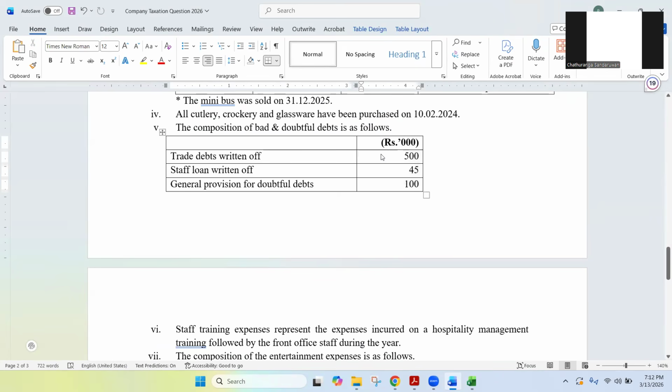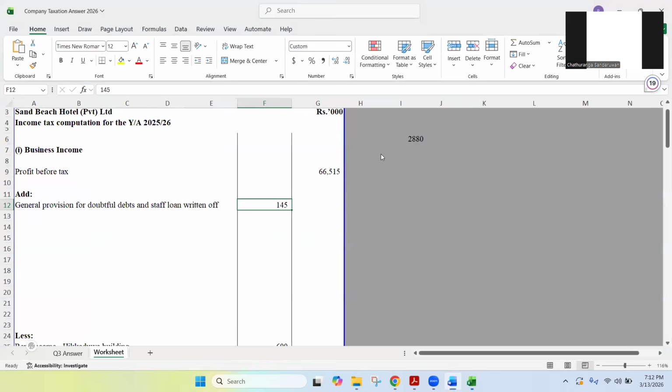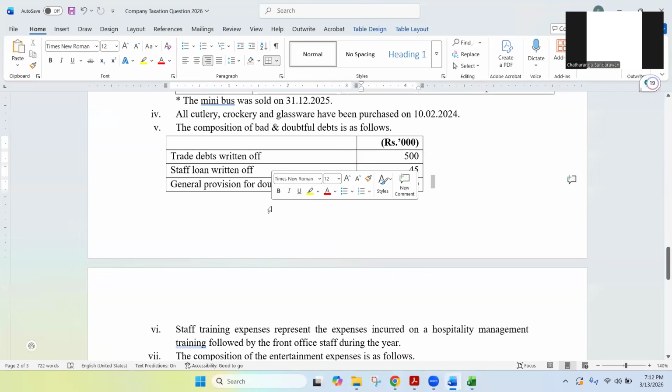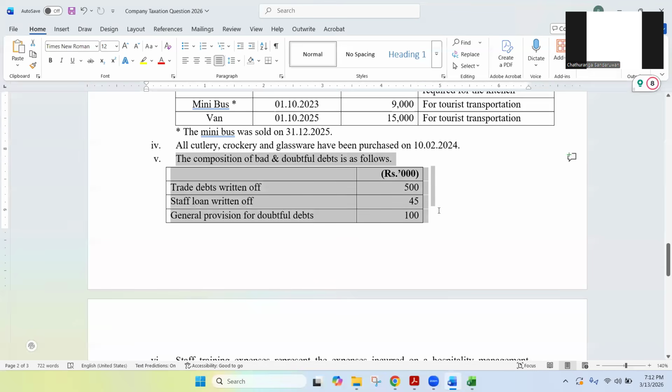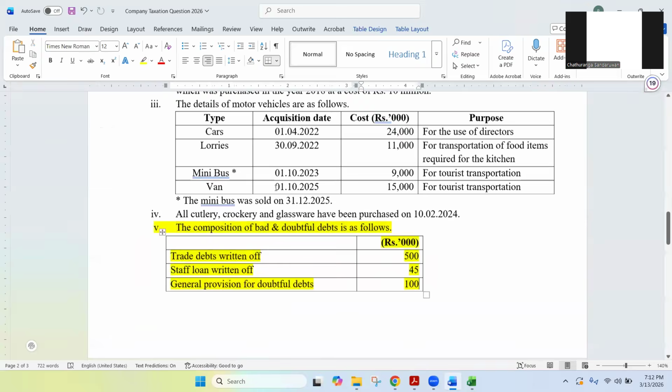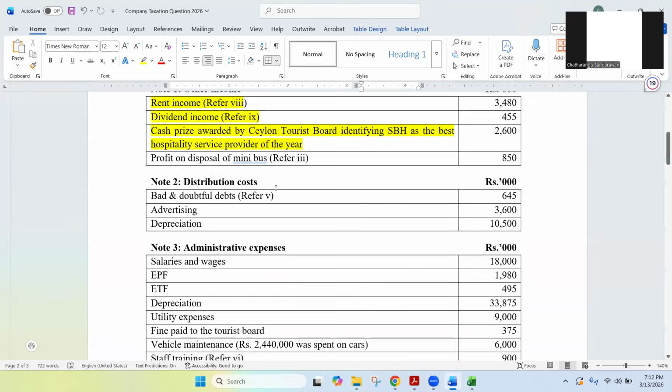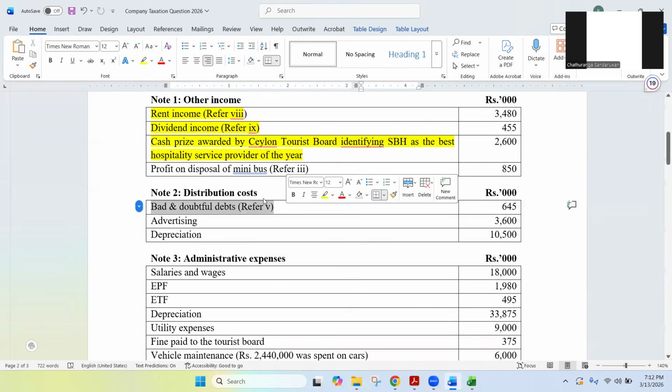So coming under deductions, you deduct 500,000. But the net impact is what? 645 added, 500 deducted means 145 added. So the net impact is this 145. Both methods are correct, Lamai. Both methods are correct. Right? So that is the bad and doubtful debts. Okay, this is also done.